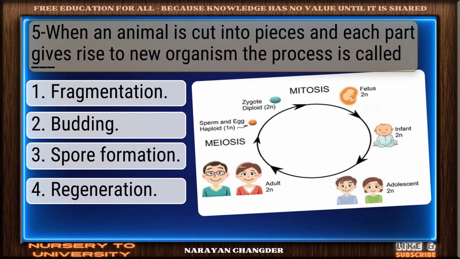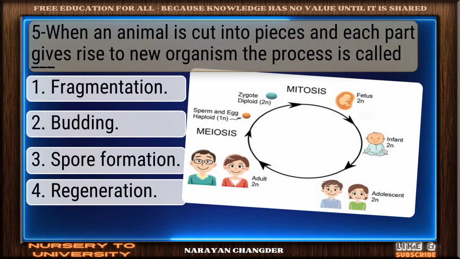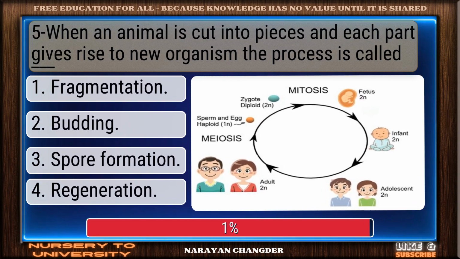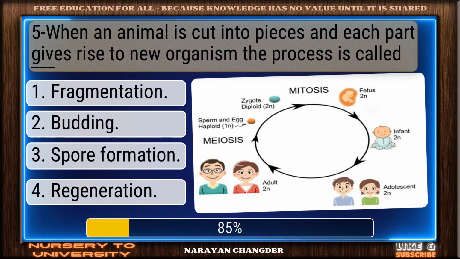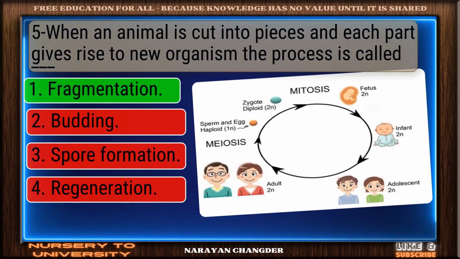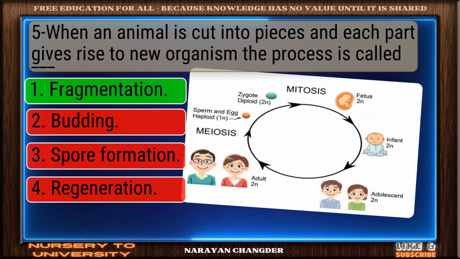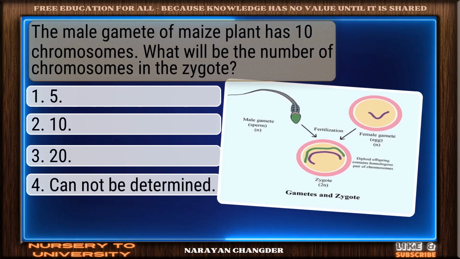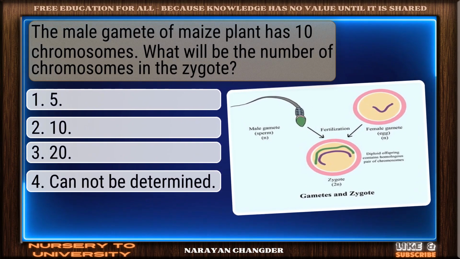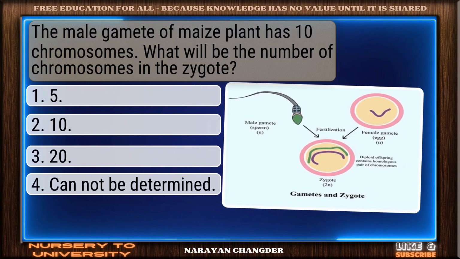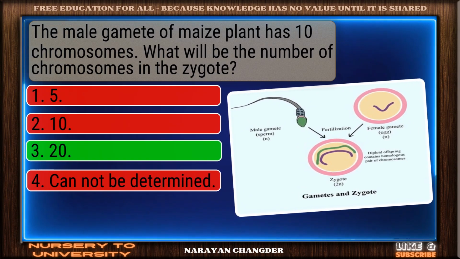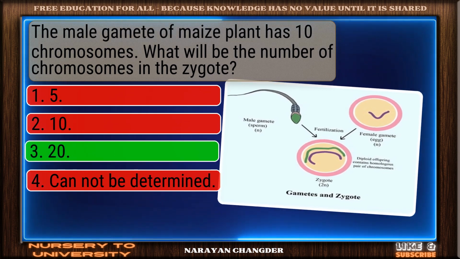5. When an animal is cut into pieces and each part gives rise to new organism, the process is called dash. Right choice. Fragmentation is the best answer. The male gamete of maize plant has 10 chromosomes. What will be the number of chromosomes in the zygote? Excellent choice. 20 is the right answer.